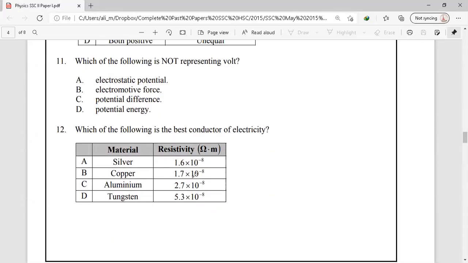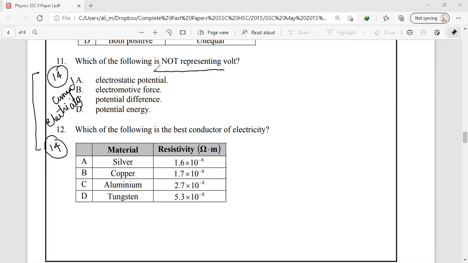Then we have question number 11, and this question is from our chapter number 14, Current and Electricity. Question number 12 is also from the same chapter, Current and Electricity. Sorry, question number 11: which of the following is not represented by volt? Which of the following quantities is not measured in volts?